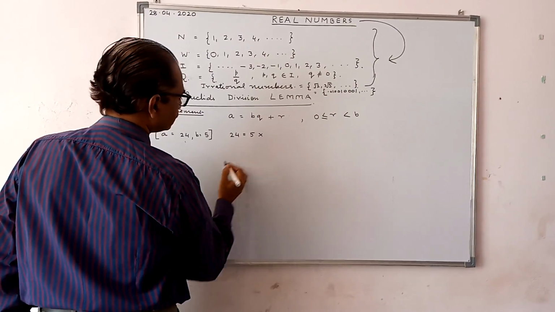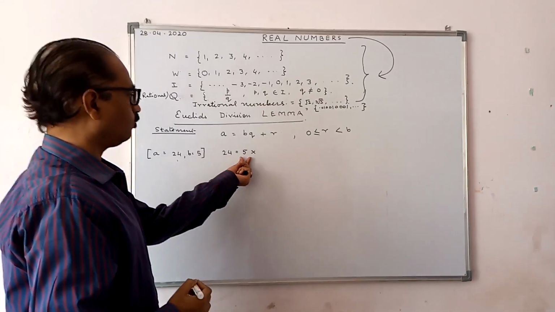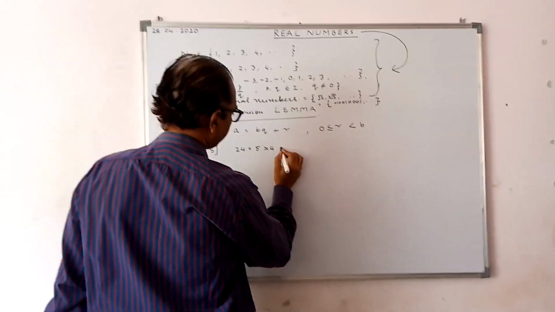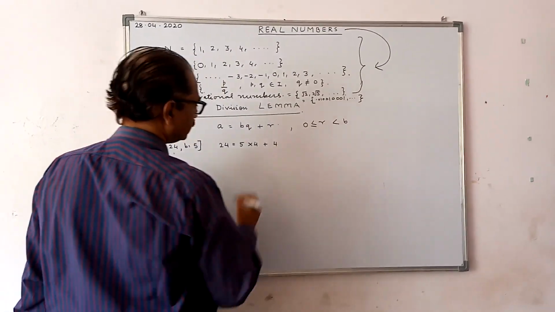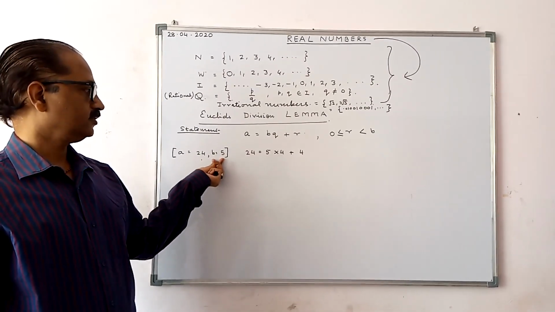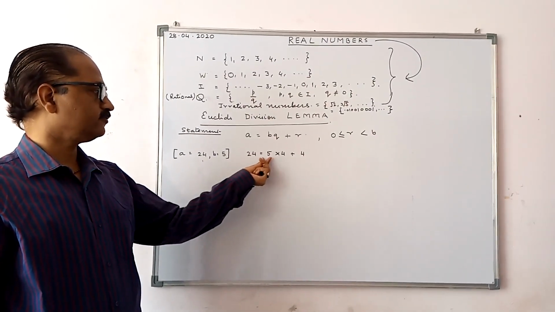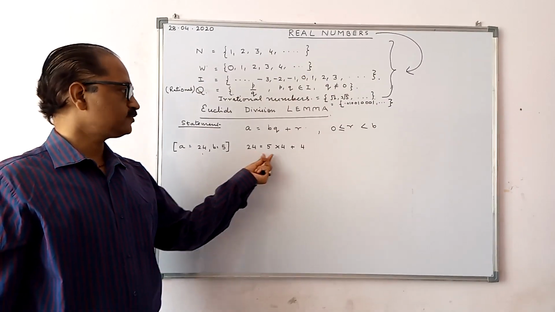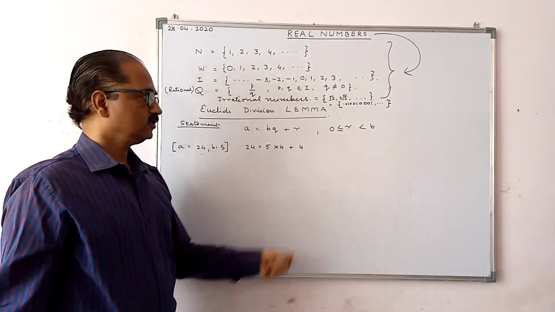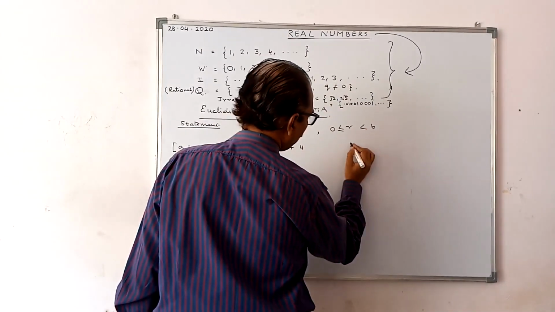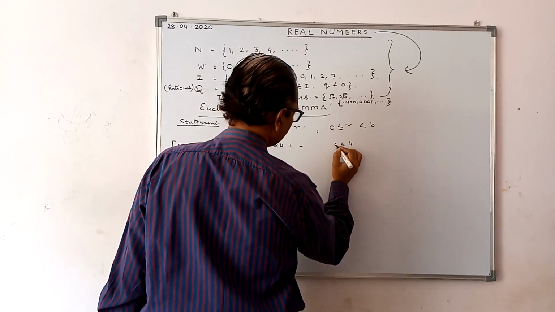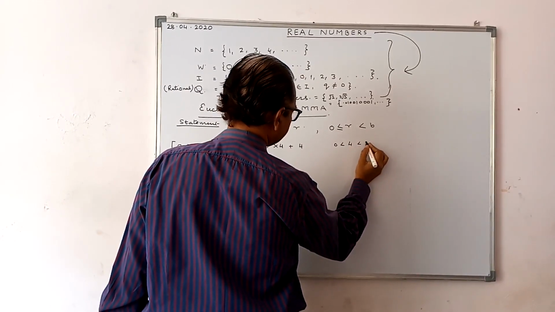You divide 24 by 5, that goes 4 times, 5 fours are 20, plus what is left is 4. So 24 is equal to 5 into 4 plus 4. You see, 4 is greater than 0 but is less than 5.